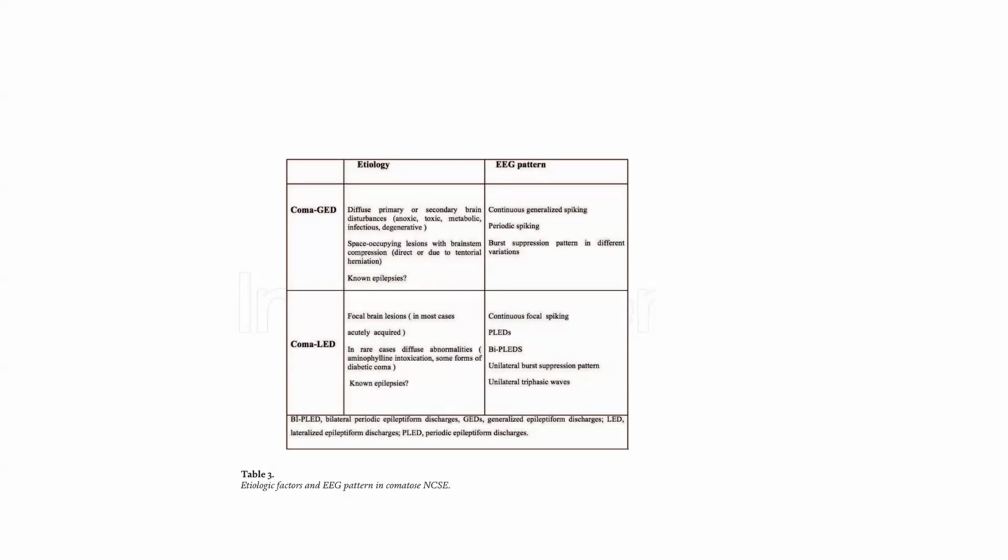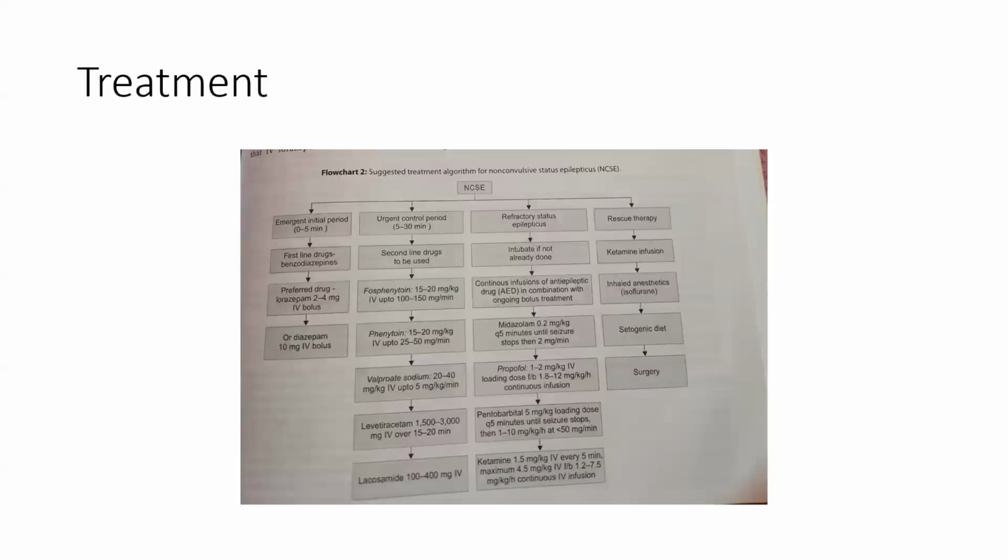Then coma with lateralized epileptiform discharge. It happens because of focal brain lesion, and in rare cases, diffuse abnormalities. The EEG pattern is continuous focal spiking, then periodic lateralized epileptiform discharge, bilateral plate and unilateral burst suppression pattern, and unilateral triphasic wave. Now, the suggested algorithm for treatment of non-convulsive status epilepticus.